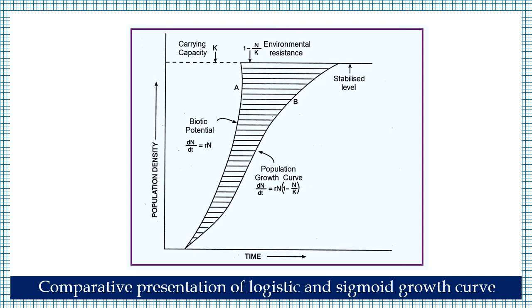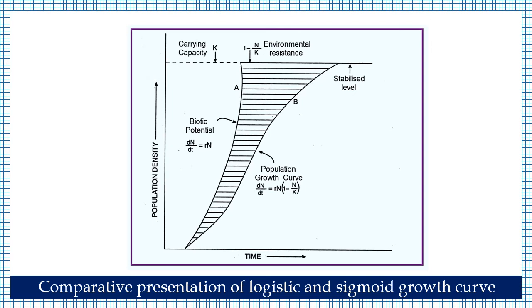This is a comparative presentation of logistic or sigmoid growth curve, the S-shaped, and the J-shaped growth curve. In the curve, we find that in J-shaped growth, the population has reached the carrying capacity.